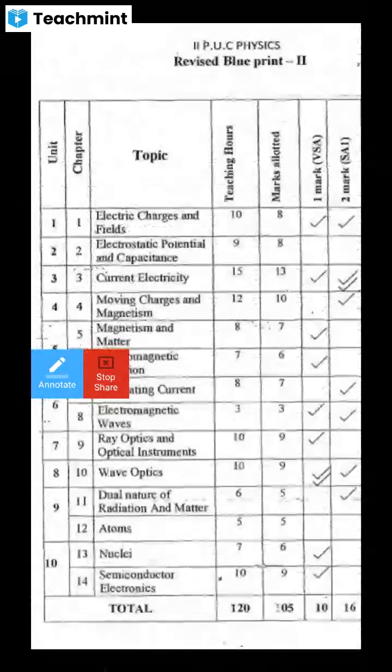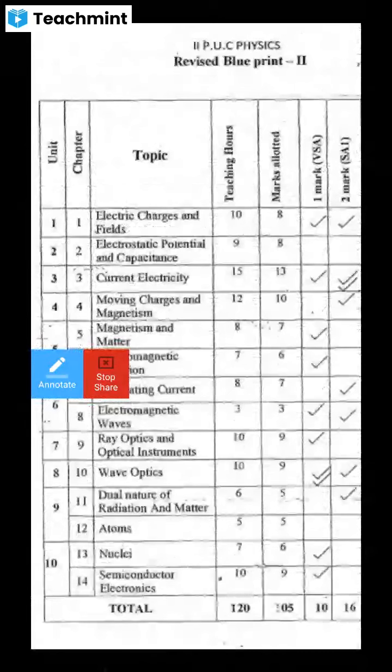Okay. So today we'll discuss your second PUC physics syllabus and an introduction to the first chapter. In the second PUC revised physics syllabus, the first chapter is electric charges and fields.